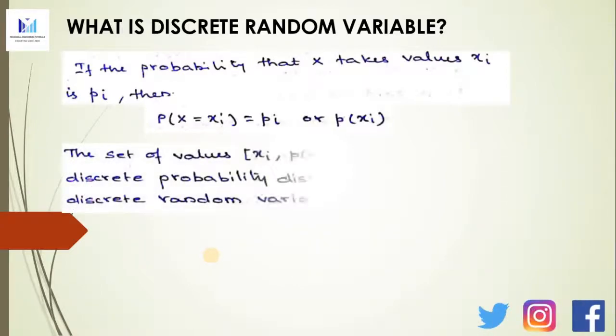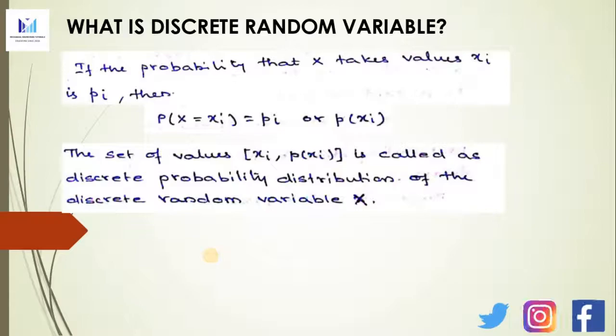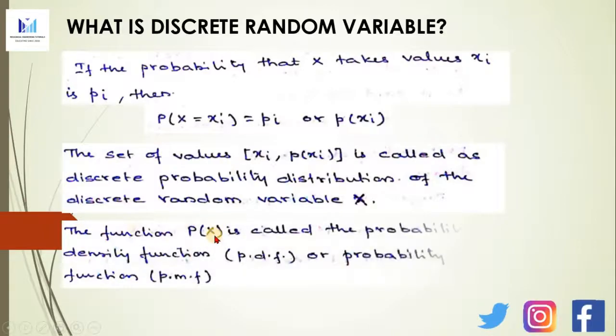So the set of values xi comma p of xi is called the discrete probability distribution of the discrete random variable capital X. The function p of x is called the probability density function, called PDF, or the probability mass function, called PMF. So now we have understood what a discrete random variable is.